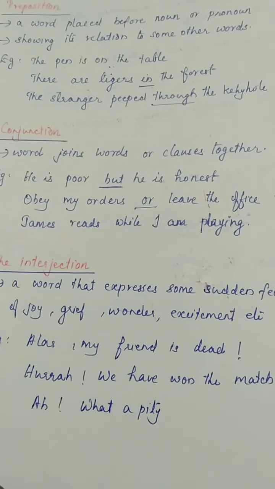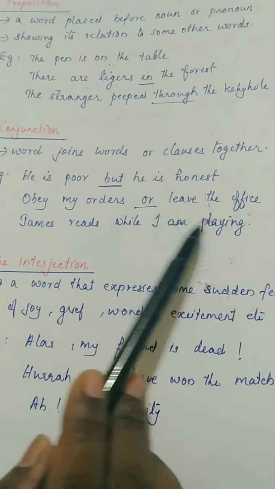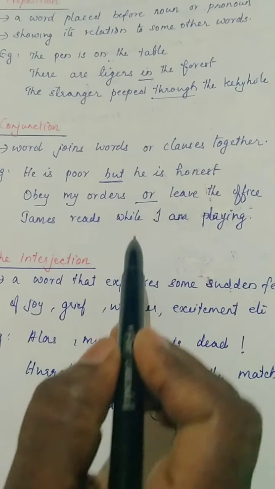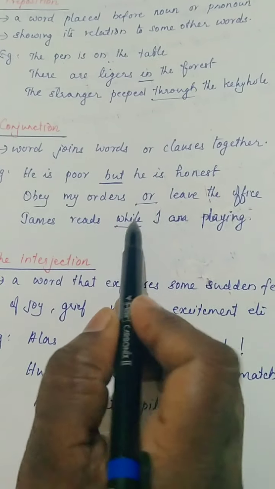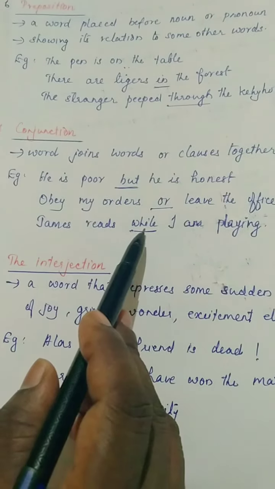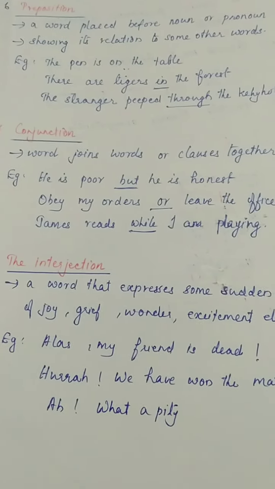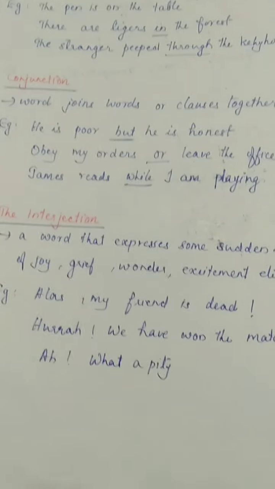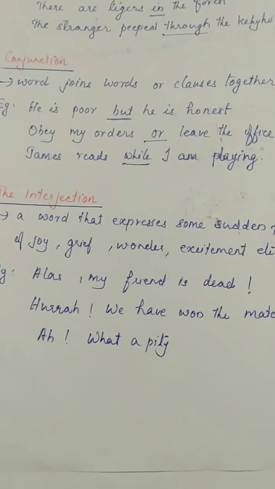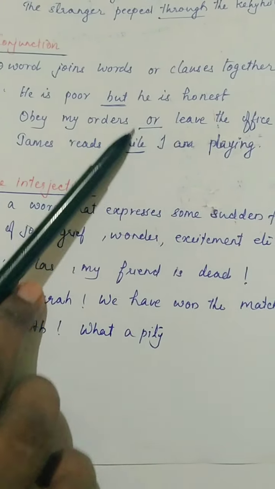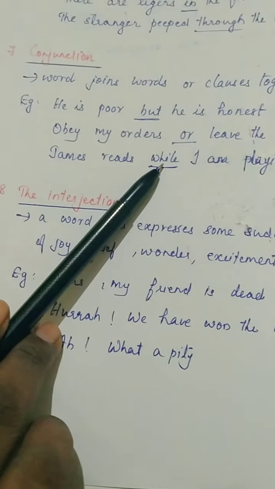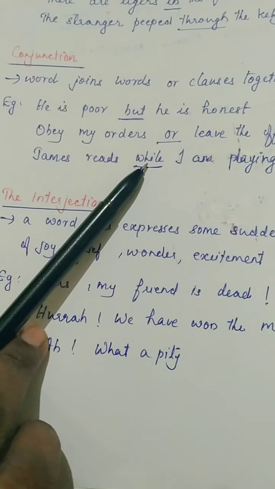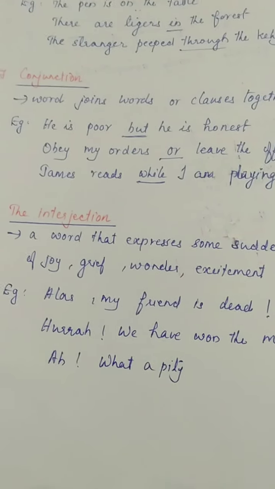James reads while I am playing. I am playing, one clause. James reads, another clause. And these two clauses are connected by while. So a lot of examples are there in English for conjunctions, like and, so, because. These words are used to join words or clauses together in a sentence. That type of words are known as conjunctions.